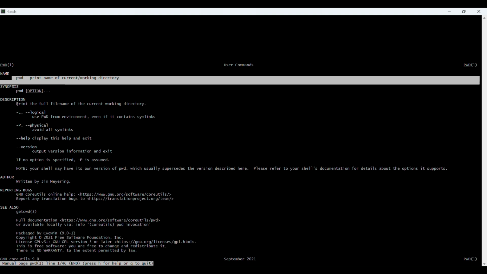And here there are some switches, like options. You can use these options also. And you can see the author and all the information related to the pwd command. To exit from this, you can just press Q.